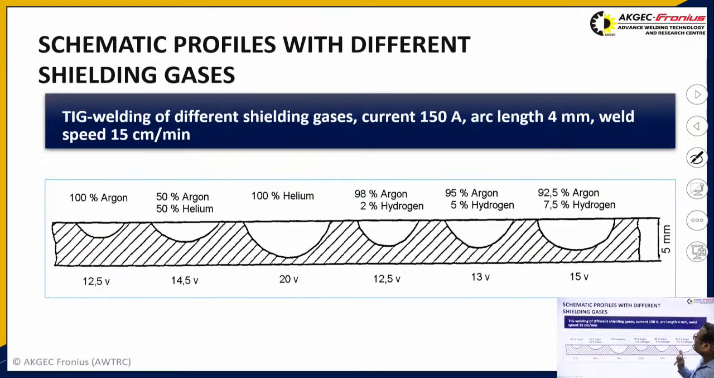These are the schematic profiles for different shielding gases. You can see that as we go on increasing the helium, the penetration is increasing. As I have already said, helium has a higher ionization potential. Being of higher ionization potential, it actually gives a higher arc energy. Due to this higher arc energy, deeper penetration is generally seen here.